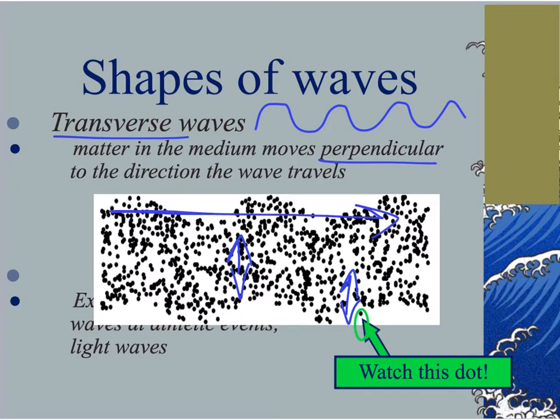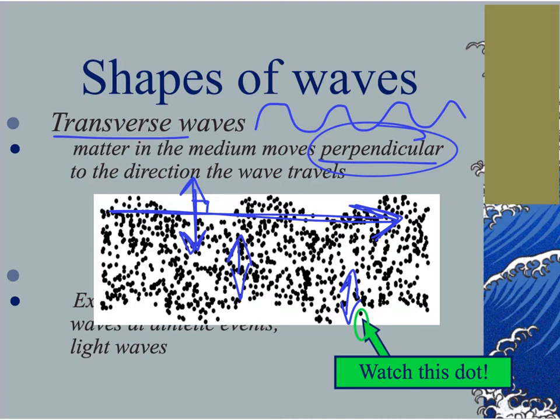So as the energy moves to the right, the particles are moving up and down, making this perpendicular to each other. So the medium, the matter, the particles in the substance travel up and down in relation to the energy, perpendicular to that.